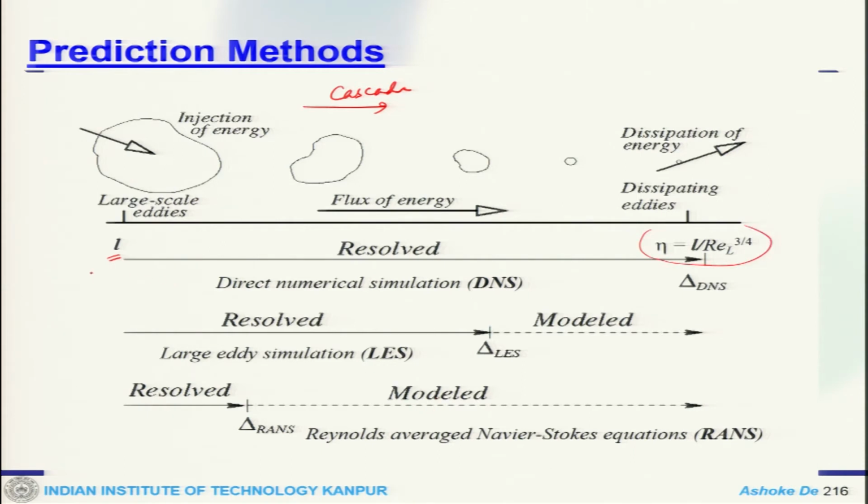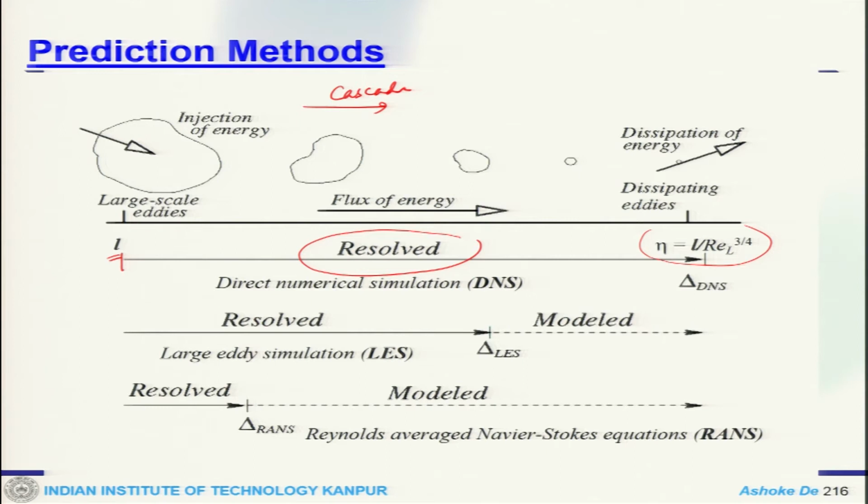Now, when somebody uses DNS, it resolves all the scales starting from the large scale to small scale. That is why it is so expensive computationally, and we have already seen that these scales involve the Reynolds number, and when you go for large scale real life problems, the Reynolds number is quite large.